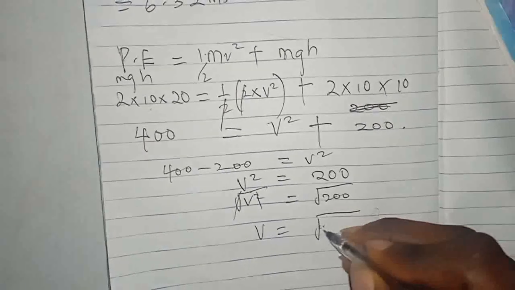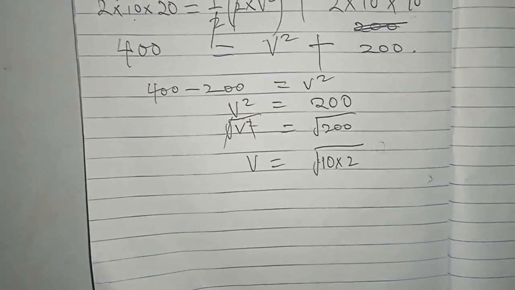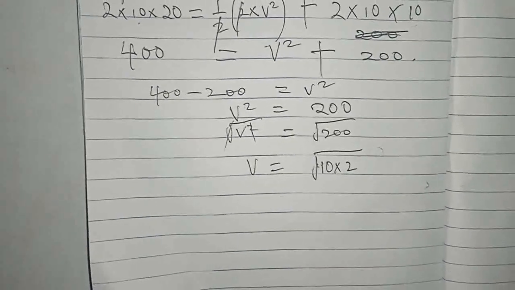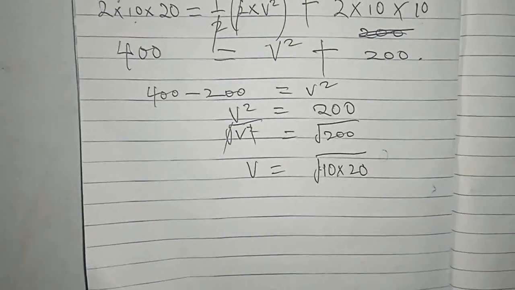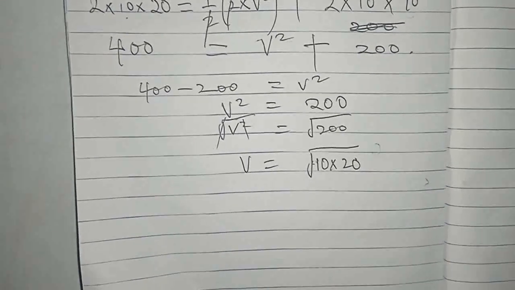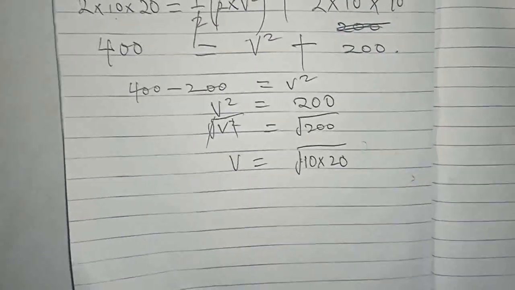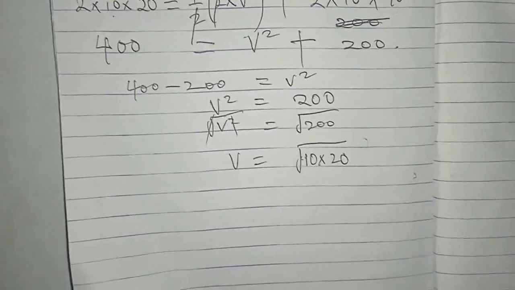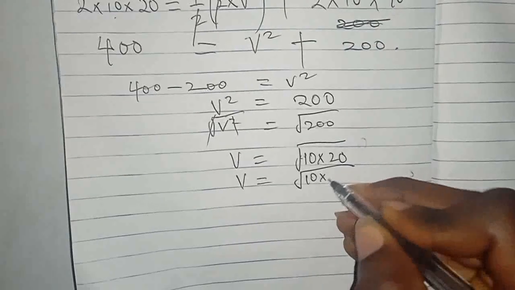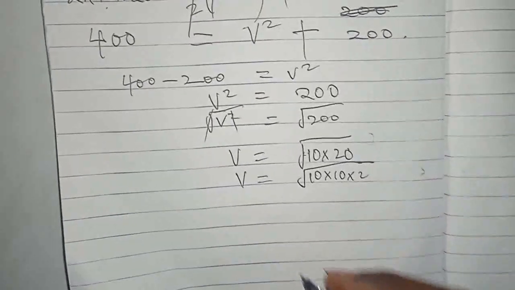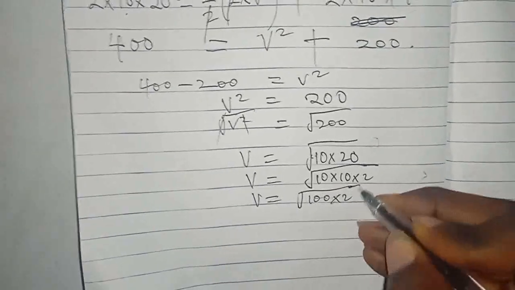Okay, let's do it this way. Root 200 is the same thing as saying 10 times 10 times 2. So v is equal to root 100 times 2, which is root 100 times root 2.